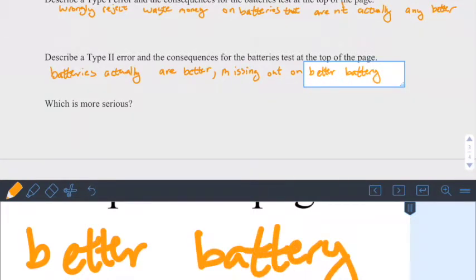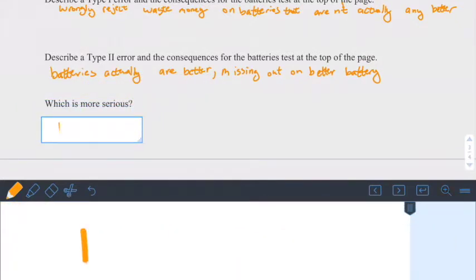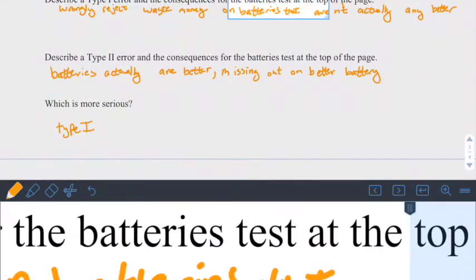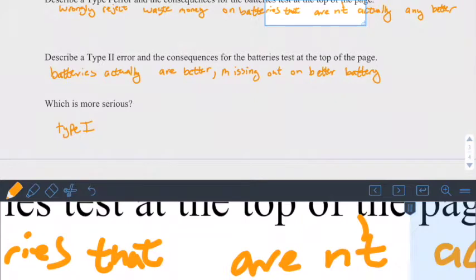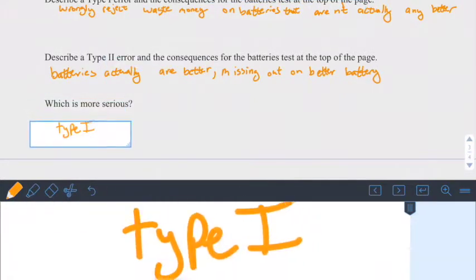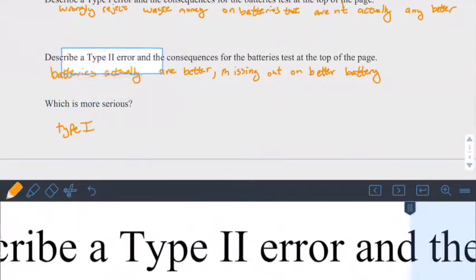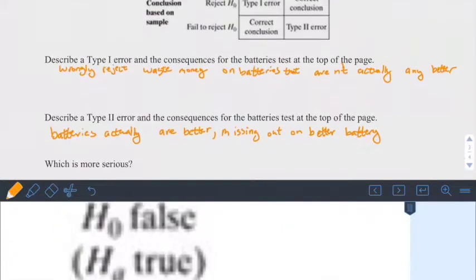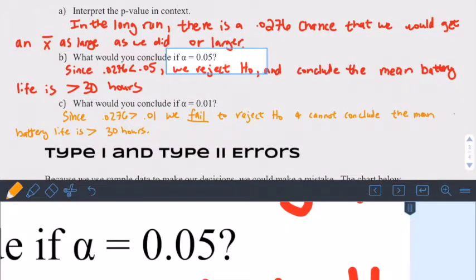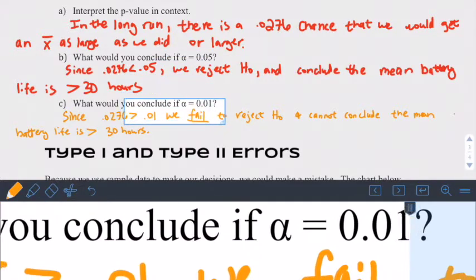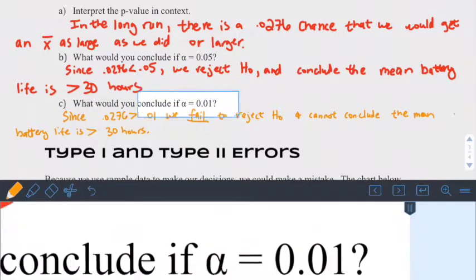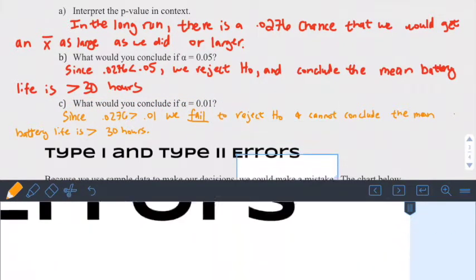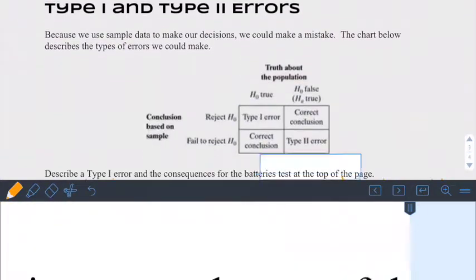So which one is more serious? If I'm the company, probably a type 1 error because I don't want to waste all my money on these batteries. So if you think about making a type 1 error, we want to be careful. So we'd rather make this mistake. We'd rather miss out on these better batteries if I'm the company. So if we think about which alpha we should use, well, we want to minimize our error. So we should probably use this alpha 0.01 because we're more likely to fail to reject, right? We're more likely to make this error that's not as bad.